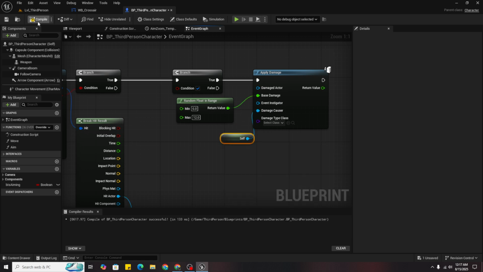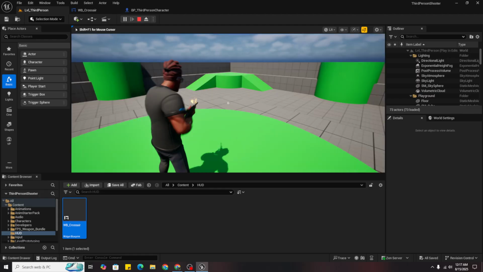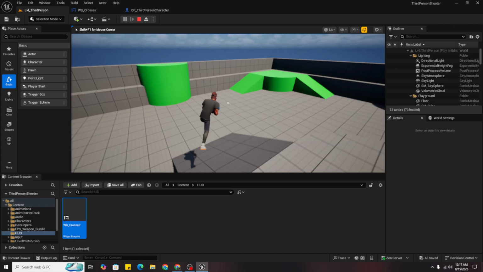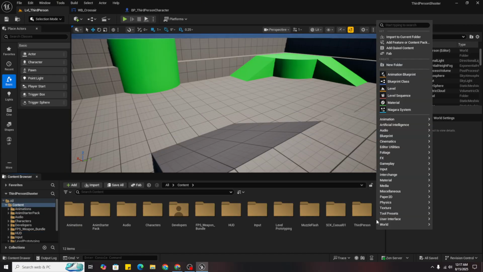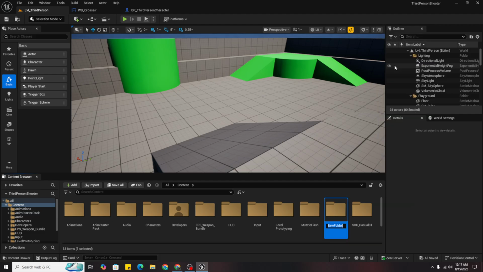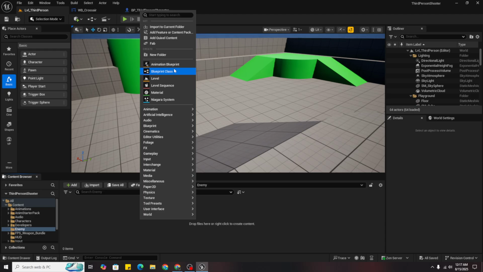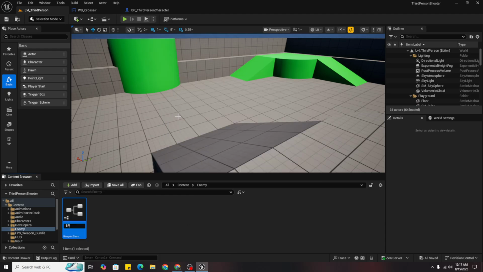Now we want to create a character. For that we will have to go to the content pack, right click, new folder, enemy, and in here create a new blueprint class. It should be a character because we want it to move back and forth.